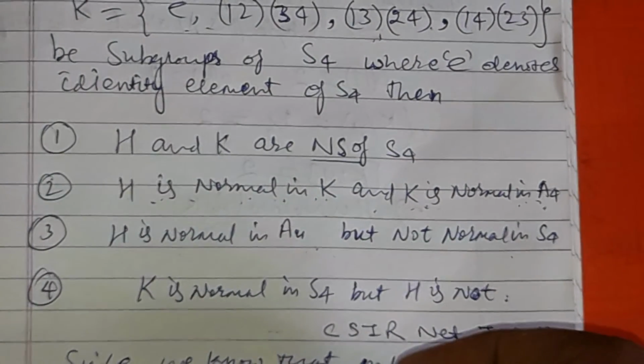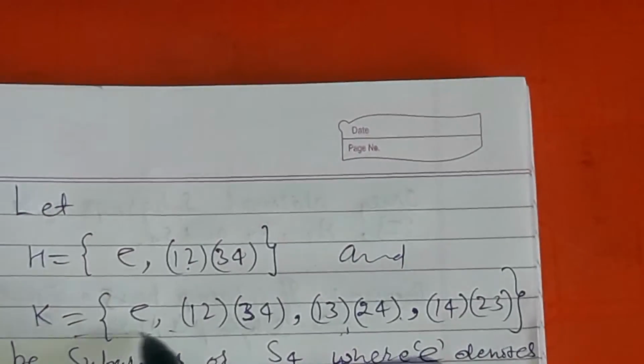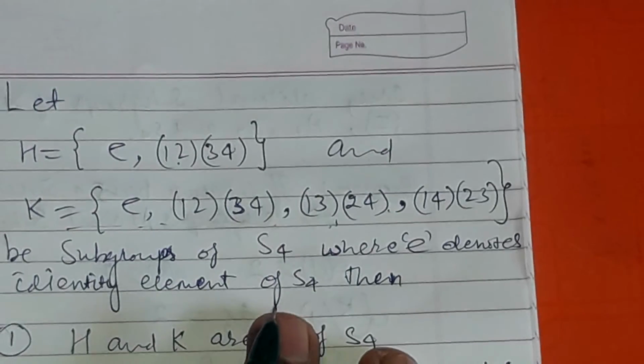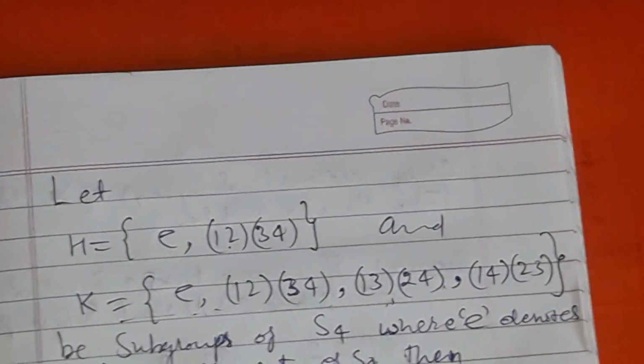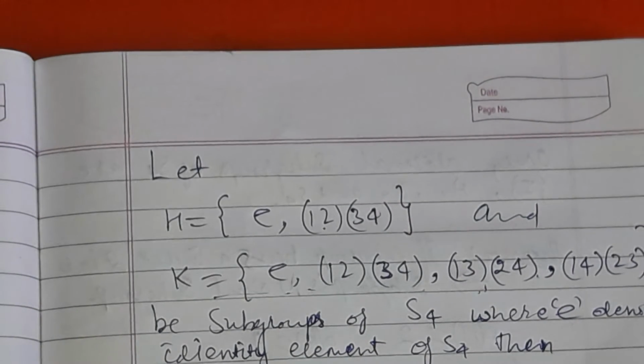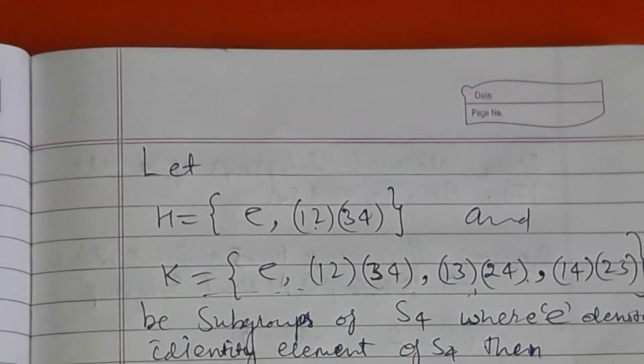Option 4 says that K is normal in S4 but H is not. K is normal in S4. Fine. And H is not. Clearly H is not. For this K, please go to the properties of the symmetric group and see the analysis of this group very clearly.